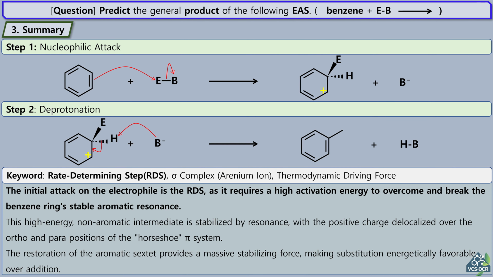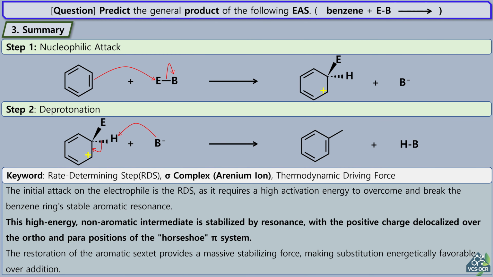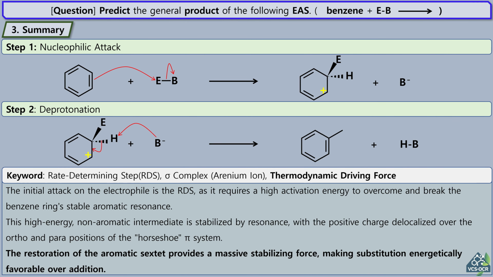Let's organize by keywords. The initial attack on the electrophile is the RDS, as it requires a high activation energy to overcome and break the benzene ring's stable aromatic resonance. This high-energy, non-aromatic intermediate is stabilized by resonance, with the positive charge delocalized over the ortho and para positions of the horseshoe pi system. The restoration of the aromatic sextet provides a massive stabilizing force, making substitution energetically favorable over addition.